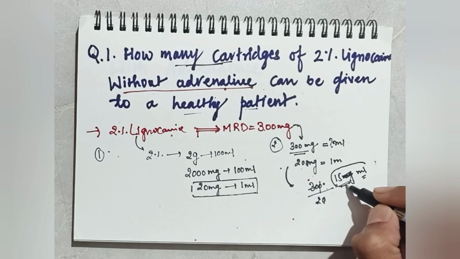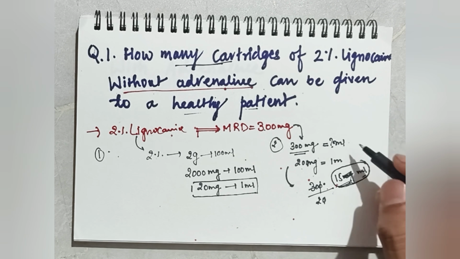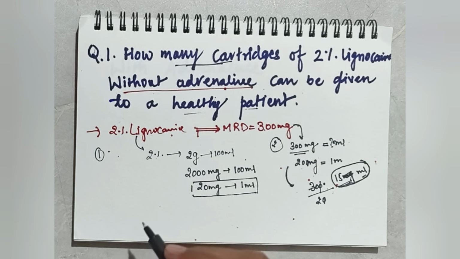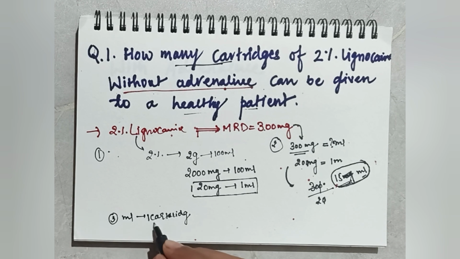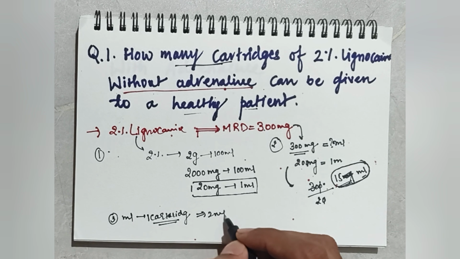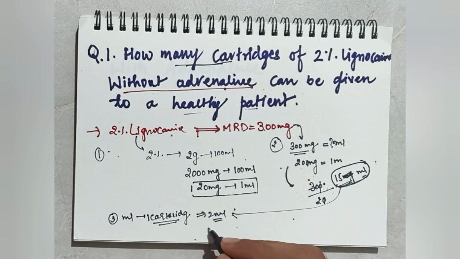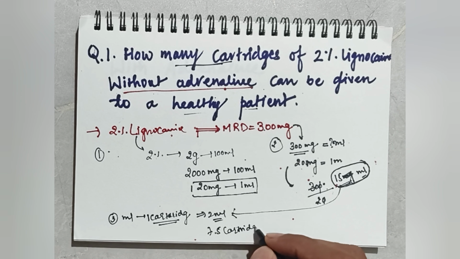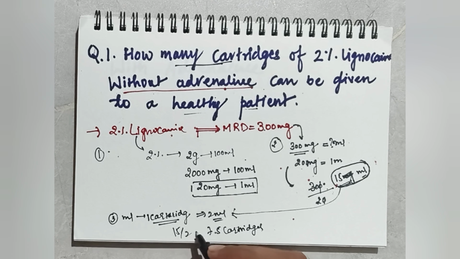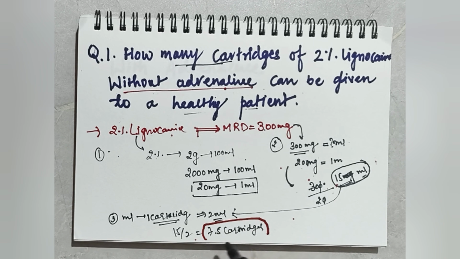Third: how many ml is there in one cartridge? 2 ml. So how many cartridges for 15 ml? 15 by 2, that is 7.5 cartridges.